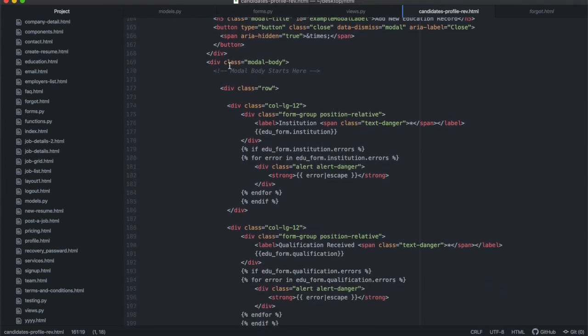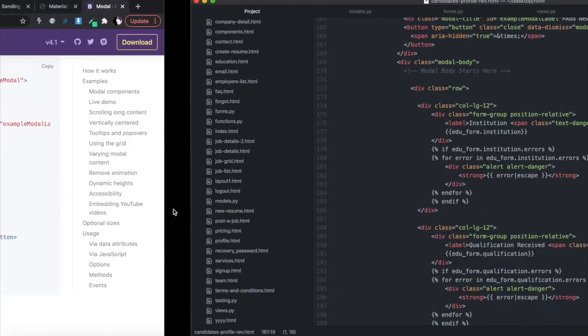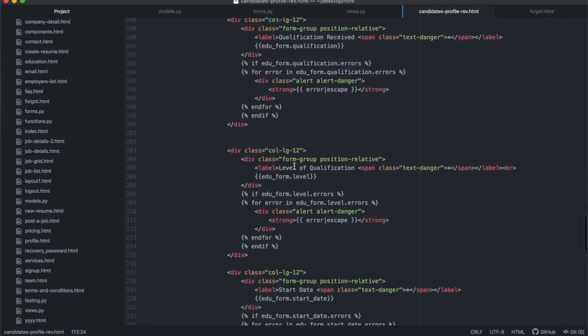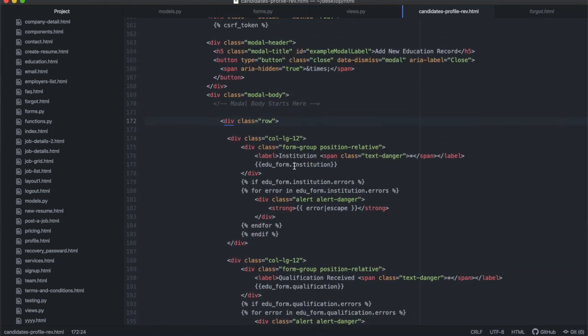Inside of the modal body over here, this is where I started my rows. I started with the div row, and then I just use column 12. So column LG-12 is going to take the entire available space, and then we'll have each and every single input of the form taking up the whole space.